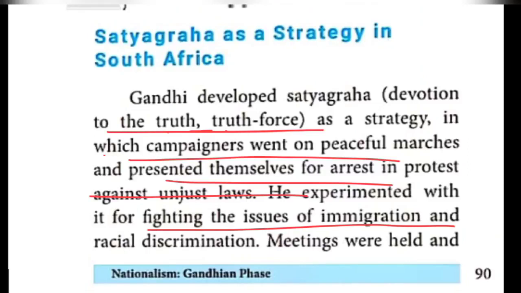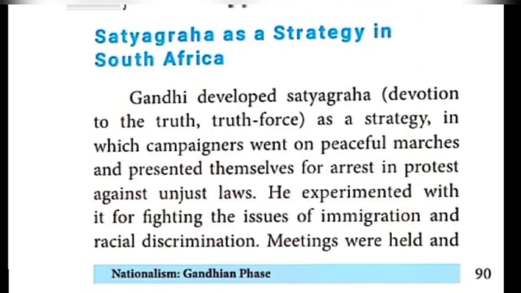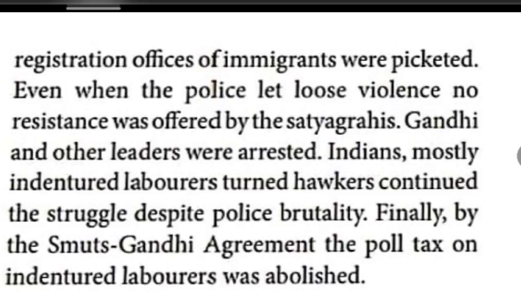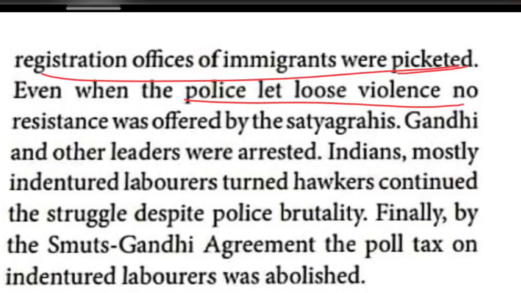A number of meetings were held, and registration offices of immigrants were picketed. Picketed means strike. In front of the immigration offices they conducted the strike, even when police let loose violence.